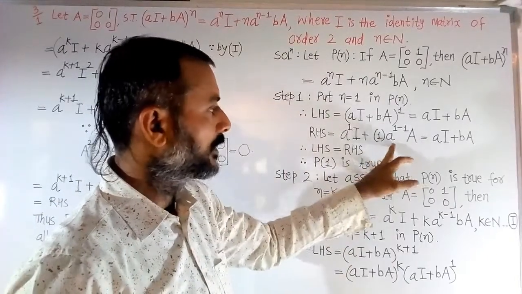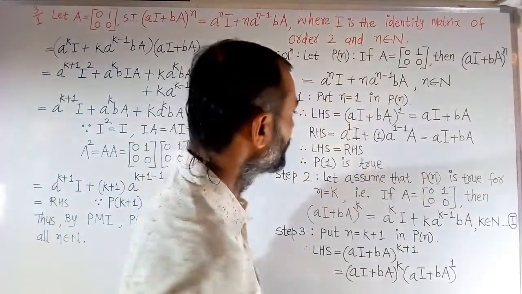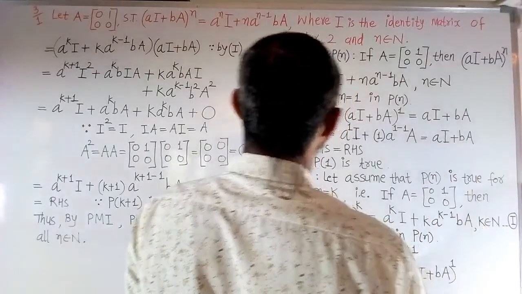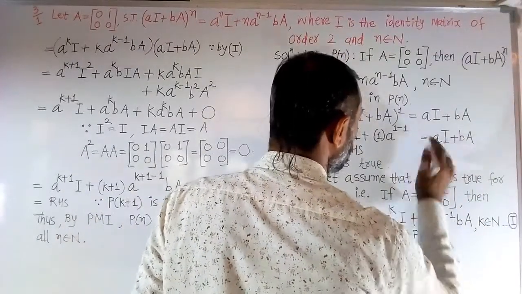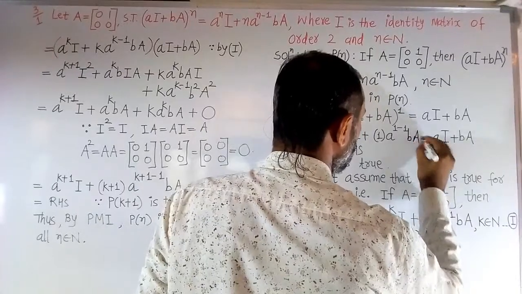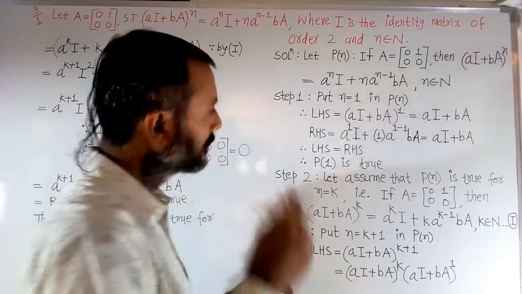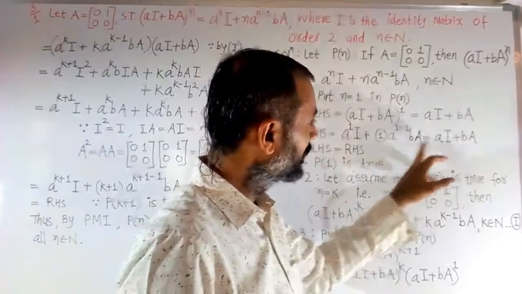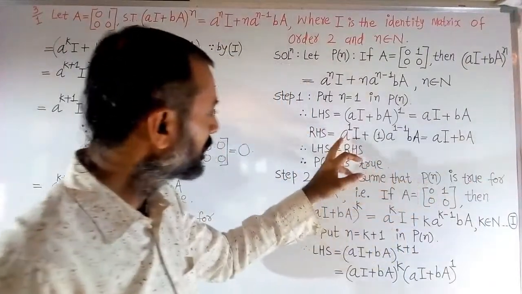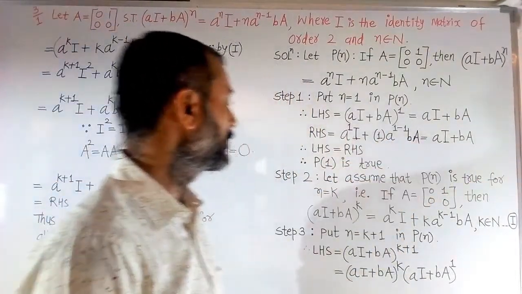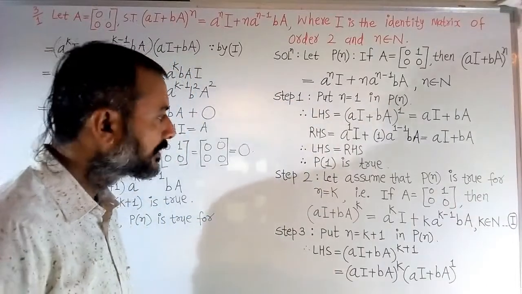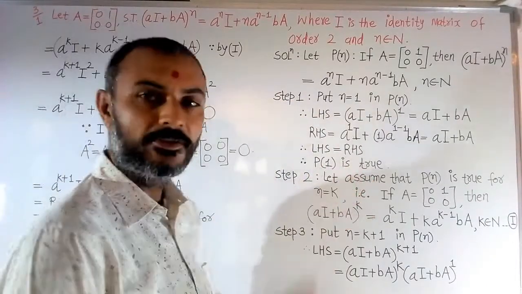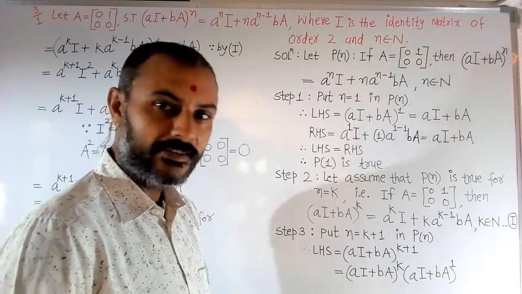So 1 into I plus 1 into bA, so bA remains and aI remains. So you see left side and right side are the same.